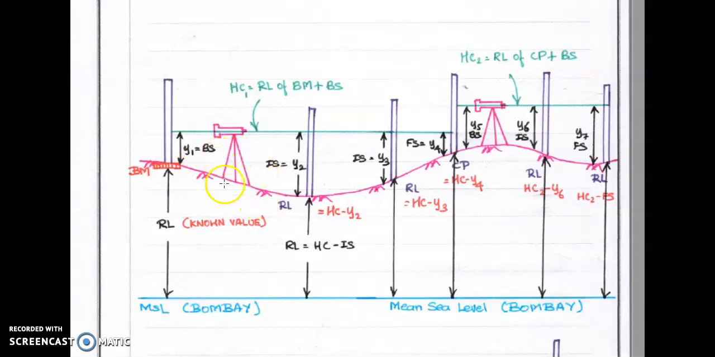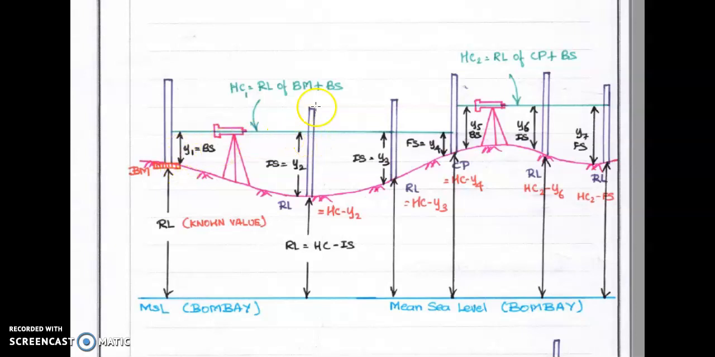Okay, first here the first setup of the instrument is considered. So this is the instrument, the instrument is placed here. By keeping the leveling staff over the benchmark, you can get y1. Okay, y1. So this is a backsight. We know that the first reading for every setup of the instrument is known as backsight. The first reading is taken on the benchmark. It is not compulsory, not a condition, to take the first reading on the benchmark. We can take it anywhere, but the first reading is considered as backsight.